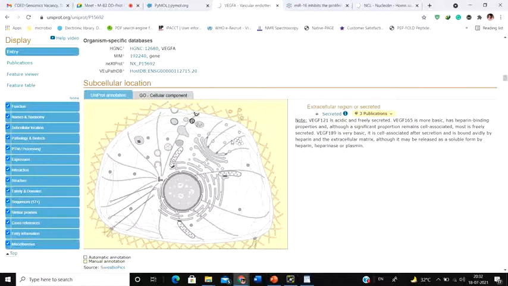Whenever there are proteins which need to be secreted outside, they have a short signal peptide that is attached to their N-terminal region. And by identifying that signal peptide, that particular protein is pushed outside. So the Golgi apparatus sees that yes, this has a signal peptide, and simply sends it to the cell membrane. At the cell membrane, another protein identifies the signal peptide, cleaves it off, and pushes the protein outside the cell.